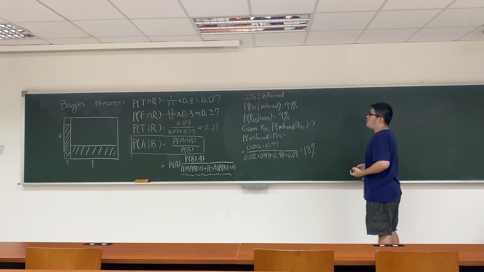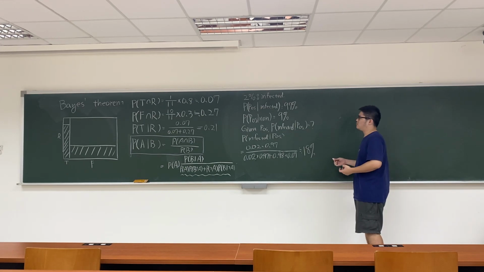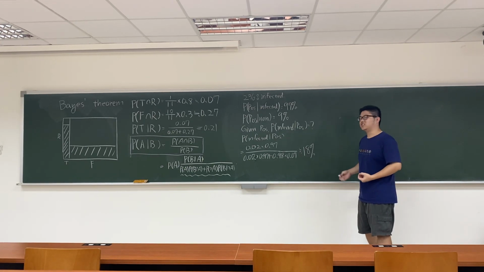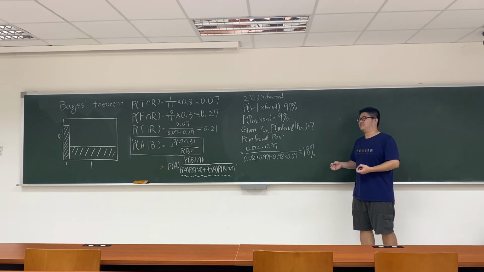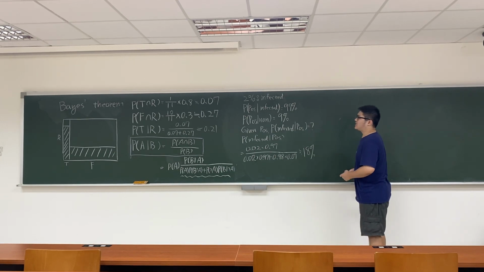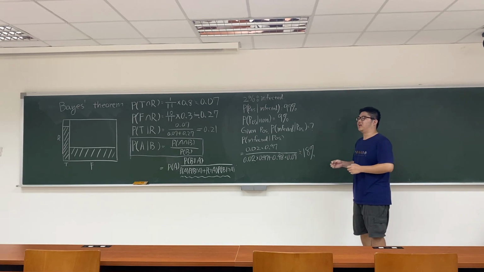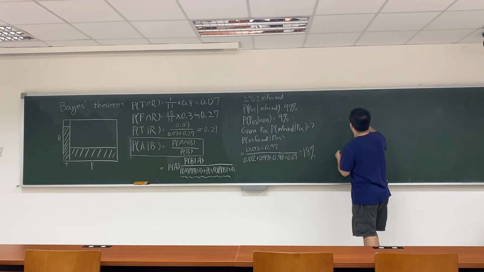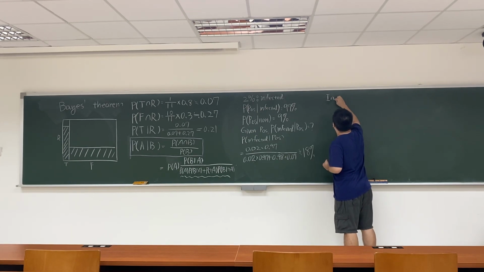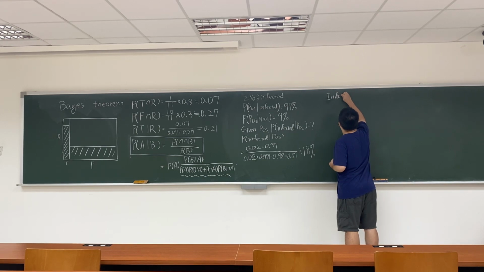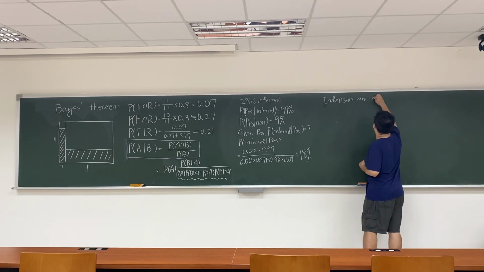But what are the other situations where Bayes theory may come in handy? Well, let's say Indonesia. Most of Indonesia are Muslim, right? Those Indonesians you see on the street are very likely to be Muslim. In fact, about 80% of the Indonesian population are Muslim. So let's say here, Indonesians are Muslim.